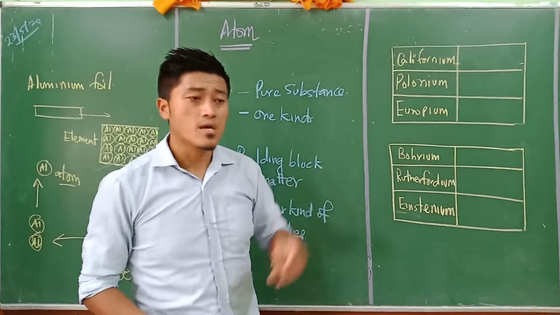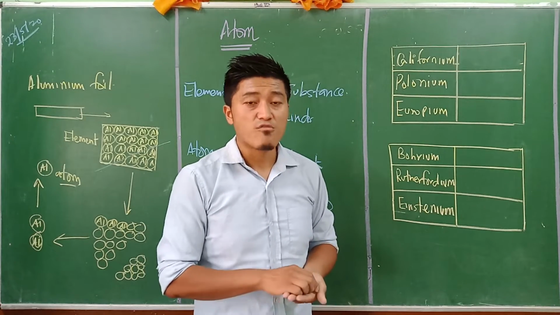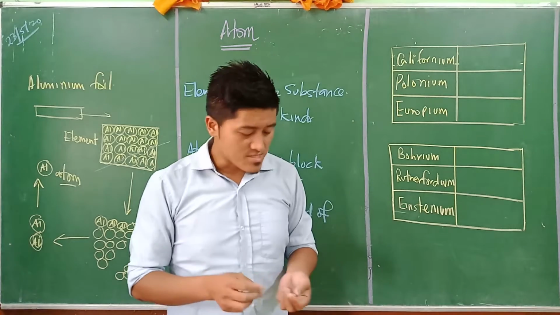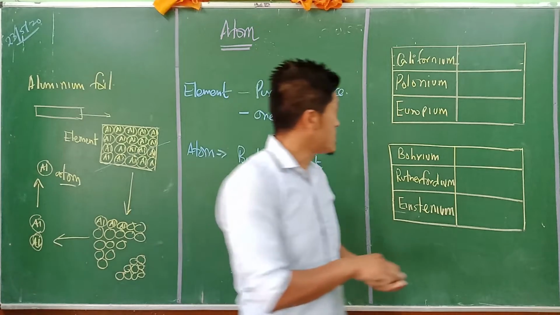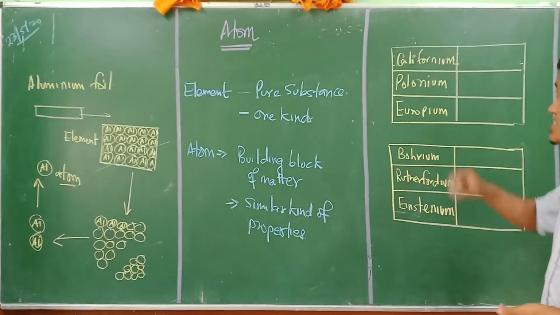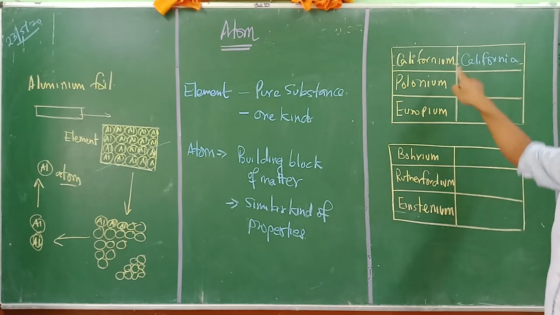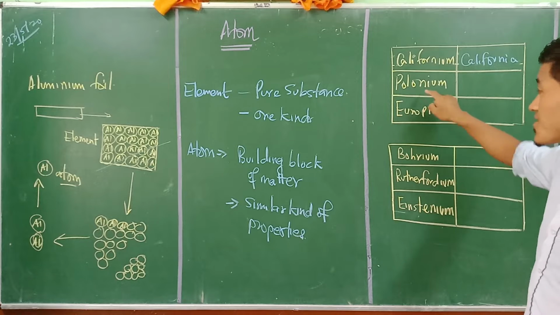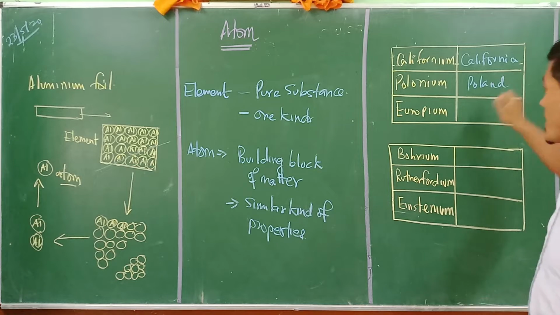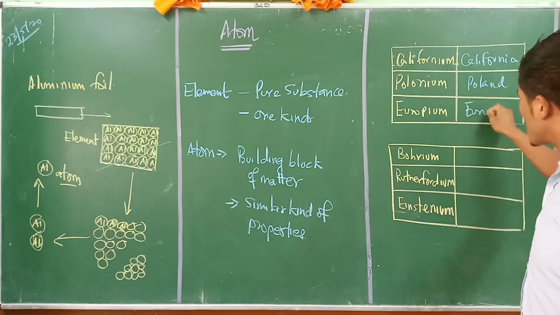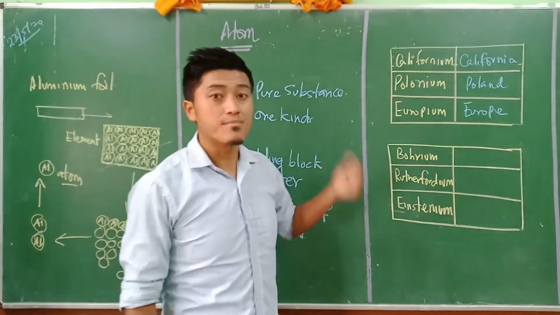that previously some scientists adopted different ways by which they could name the elements. For example, they named the elements on the basis of the place where the element was discovered. In the case of californium, this element was discovered in California, which is why it is called californium. Polonium, the radioactive element, was discovered in Poland, and europium was discovered in Europe. Understand? So they adopted different strategies to name the elements.